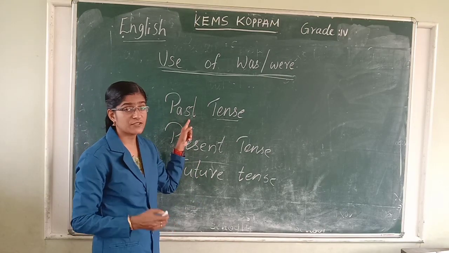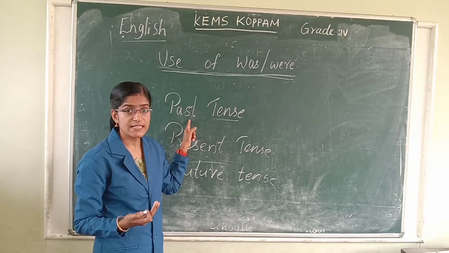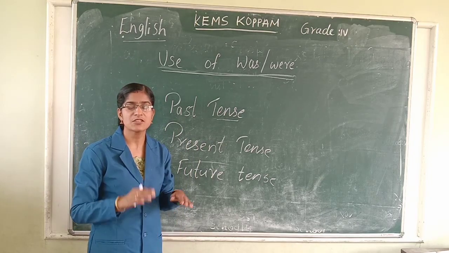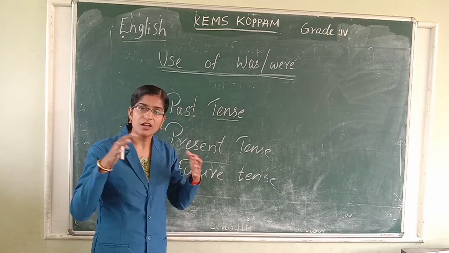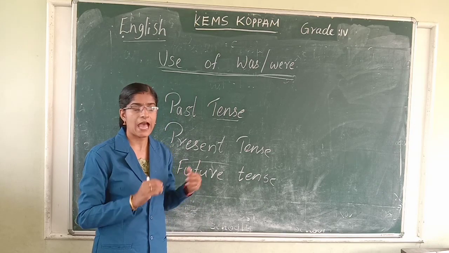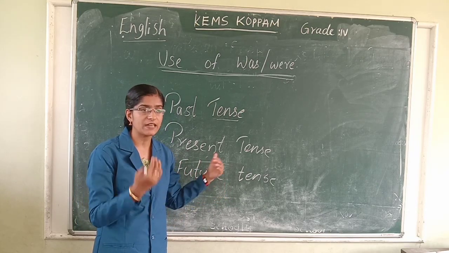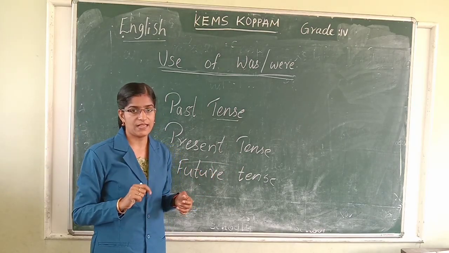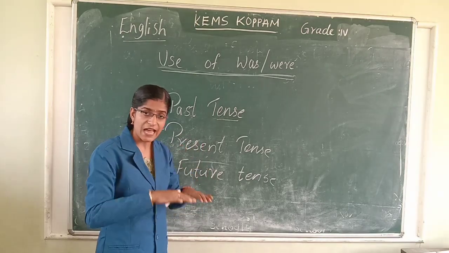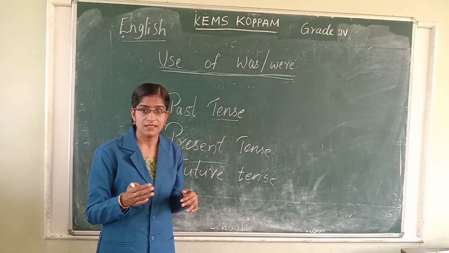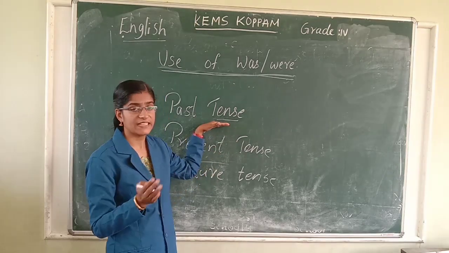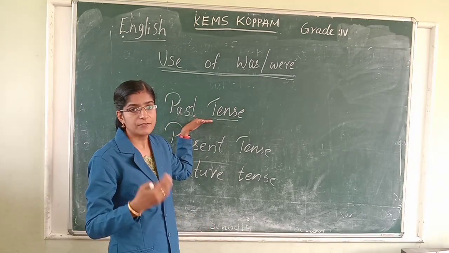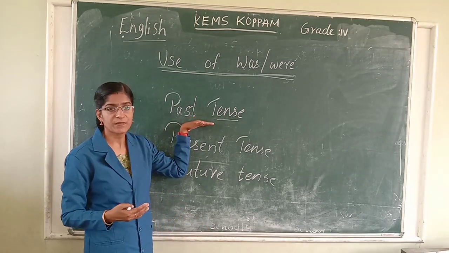Past tense is used to say an action that has already happened. It happened yesterday, or in the morning, or last Sunday. The actions that have already happened, or are completed or finished, we tell in past tense.